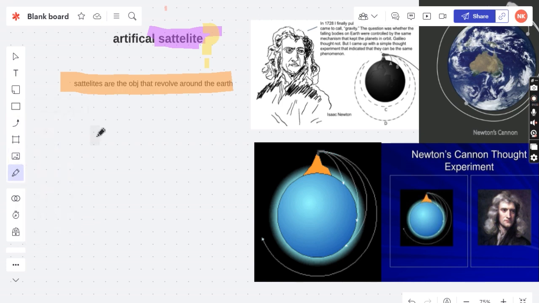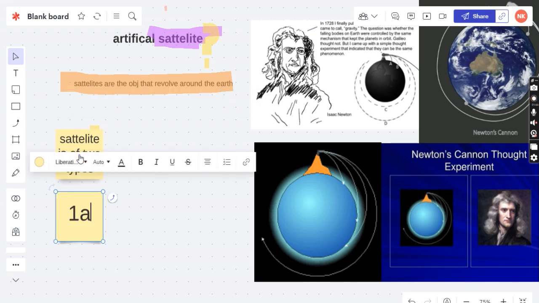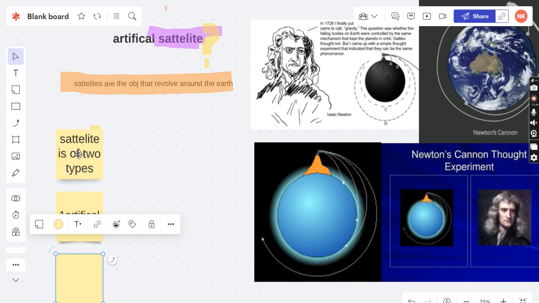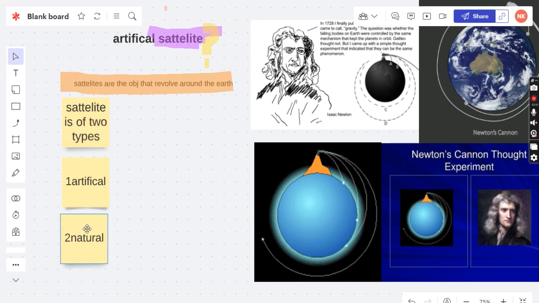Let's get a sticky note here for writing. So satellite is of two types. The first is artificial and the second is natural. Okay, so satellites are of two types. One is artificial while the other one is the natural satellite.